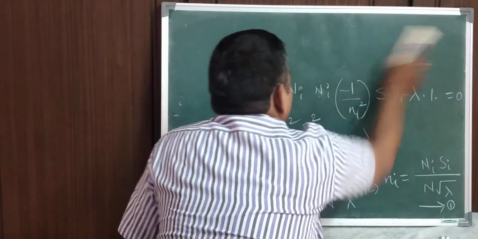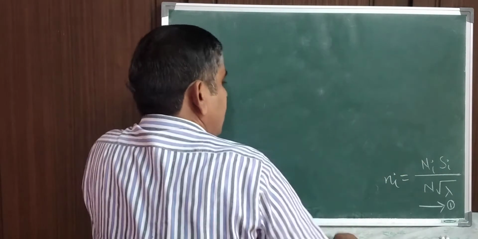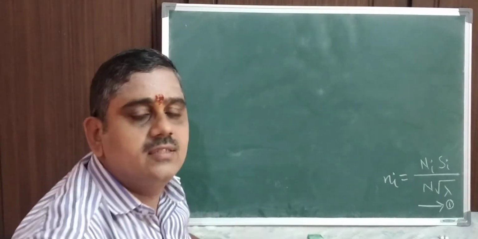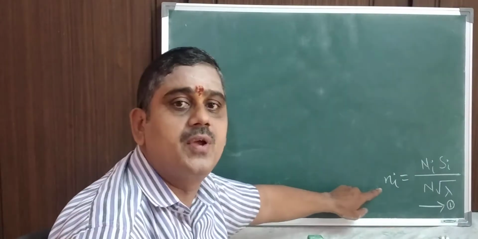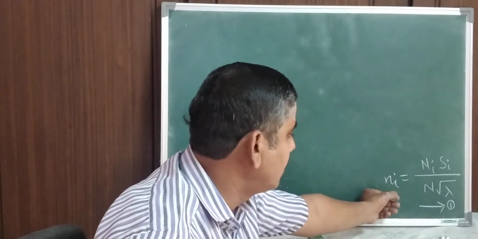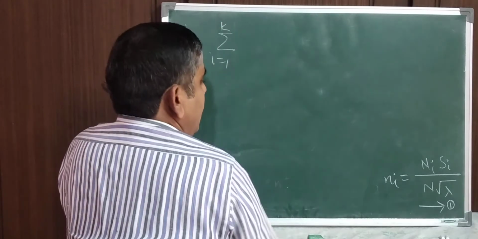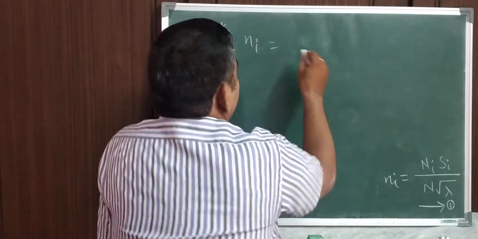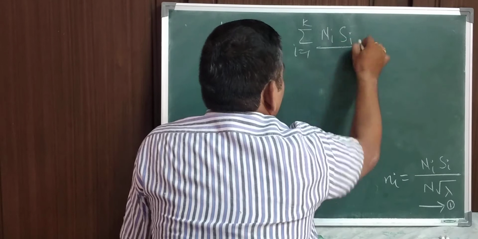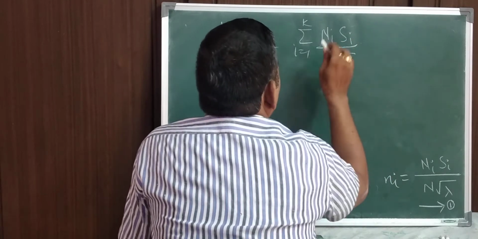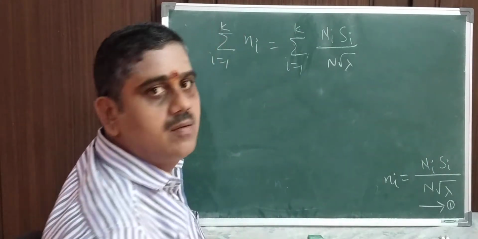So consider the term ni. How can you calculate this? We have only one option: take the summation with respect to i equal to 1 to k on both sides of equation 1. That is, summation i equal to 1 to k of small ni is equal to summation i equal to 1 to k of capital Ni Si divided by root n into root lambda.